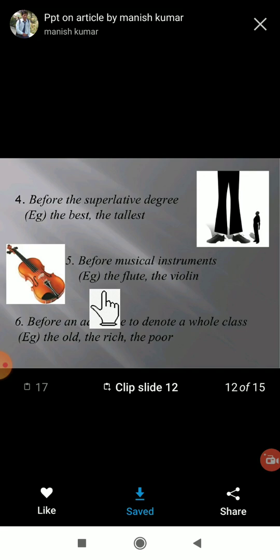Next is before an adjective to denote a whole class. Whole class means a group of people, or a particular group of society. Here, for example, the old. These four or five members, they are old. So the old, the rich, the poor. It is a class, a particular class. So for that also we are using "the".